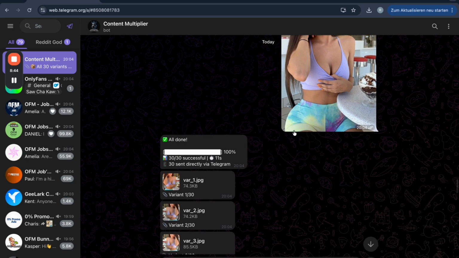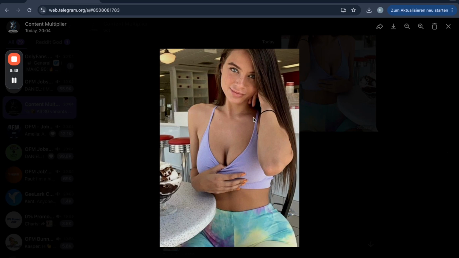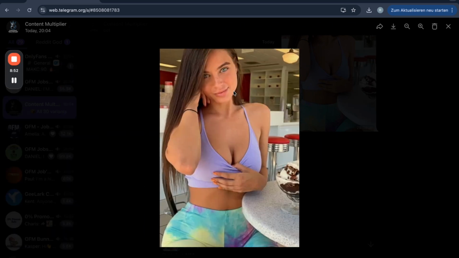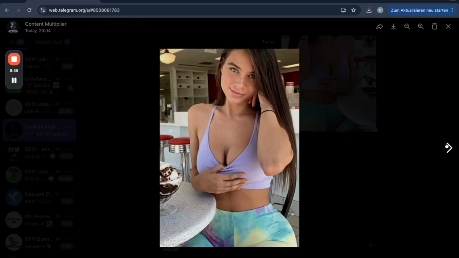I make sure that this is always the case. First of all, we have this picture here, but we can see this one. It is different in the colors. Like this is brighter, this is a bit darker, but both of those would be pictures which would be perfectly fine to use on Reddit.